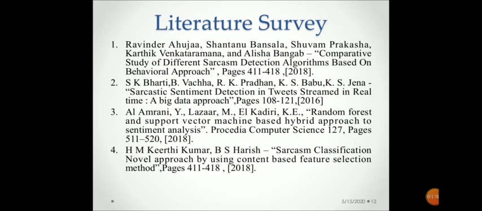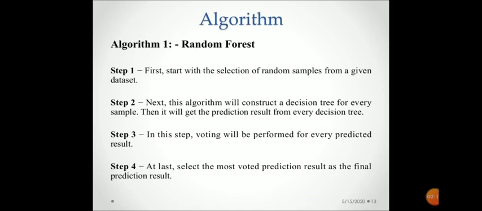The fourth paper is Sarcasm Classification: Novel Approach by Using Content-Based Feature Selection Method, published in 2018. This paper proposed a novel approach to classify sarcastic text using a content-based feature selection method. The proposed approach consists of a two-stage feature selection method to select the most representative features. In the first stage, conventional feature selection methods such as chi-square, information gain, and mutual information are used. In the second stage, the K-means clustering algorithm is used. The algorithms that are used are shown here.